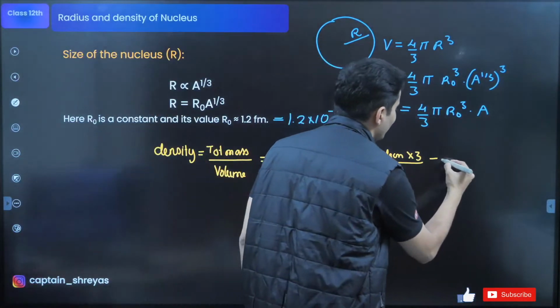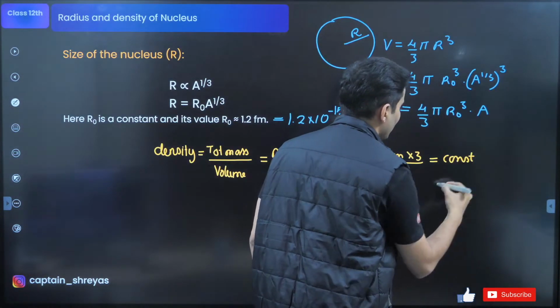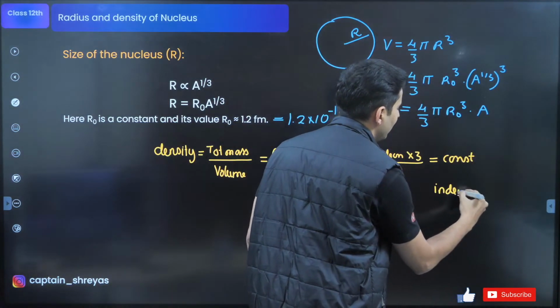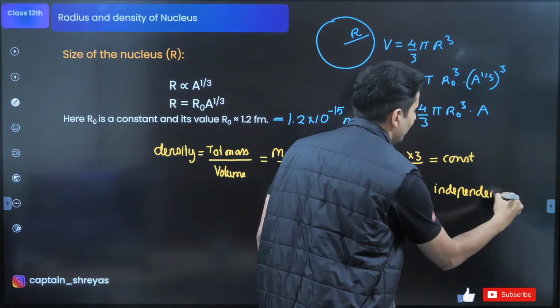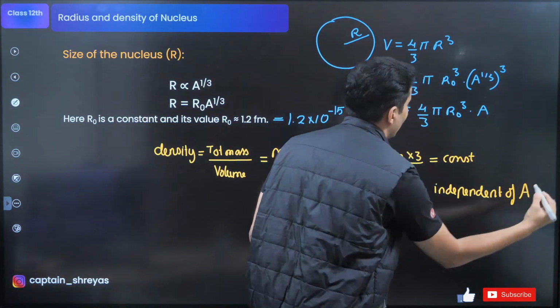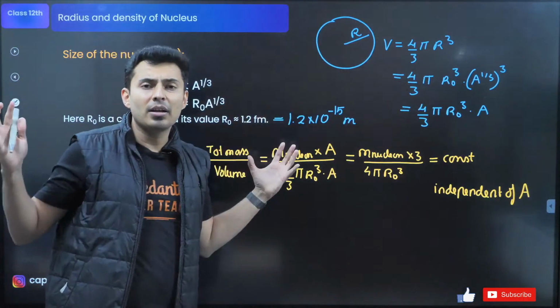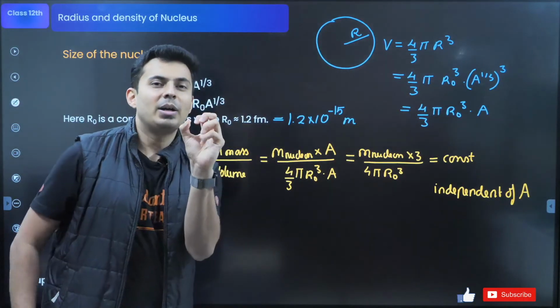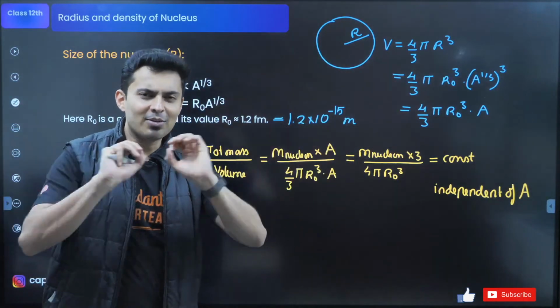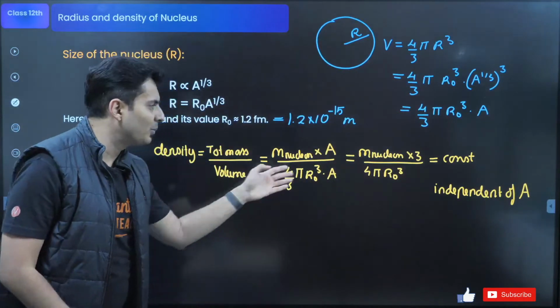So this is also going to be a constant. That means it is completely independent of the atom. Iron might be this big, sulfur might be this small, helium might be this small, but all of them have the same density. This is the proof for that.